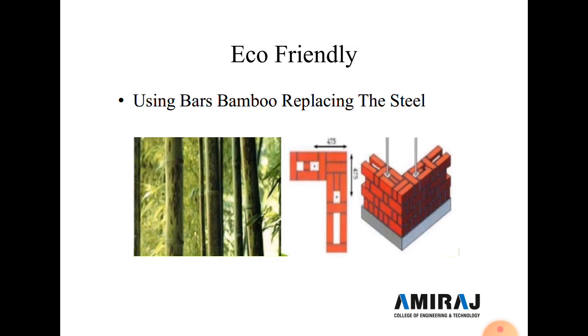Now another material is an eco-friendly material like bamboo. So here bamboo is used in brickwork, like see this photograph. In this photograph this vertical steel is replaced by the bamboo. So this vertical rod is replaced by the bamboo because bamboo is a naturally available material and it's eco-friendly material, and strength is very good as compared to another material. So steel is replaced by the bamboo.